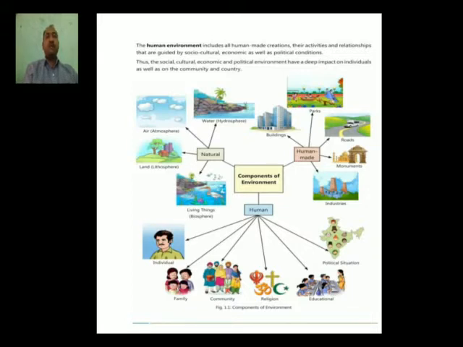Human beings are also part of the environment. An individual person can be there, then his family, then community. Different types of religions are there, and these religions are also part of our environment. Then educational institutions are there. Then the political situation of our country is part of the environment. All these things are included in the concept of environment.